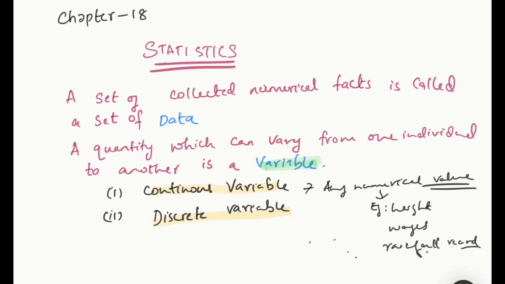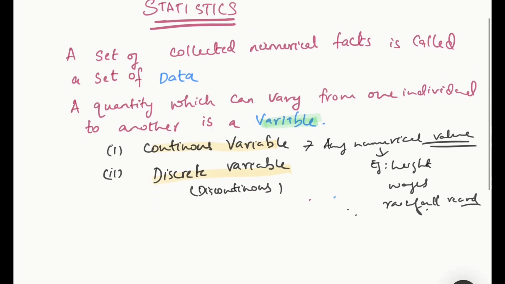Now coming to the discrete variable, or discontinuous. You can call this discrete or discontinuous. What is a discrete variable? A variable which is incapable of taking all possible numerical values is called a discrete variable. For example, the number of children in a family cannot take any value between 1 and 2, right? Can I say the number of children in a family is between 1 and 2? No. Or a whole number between 3 and 4.